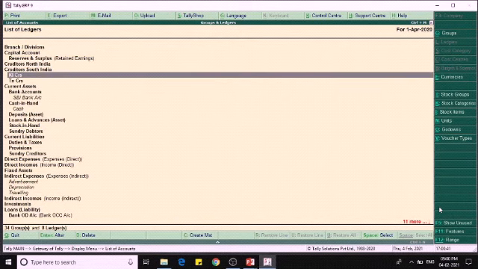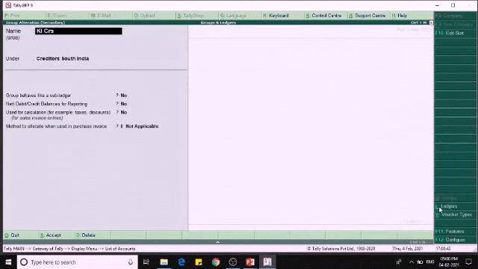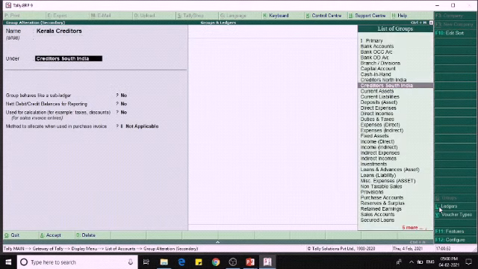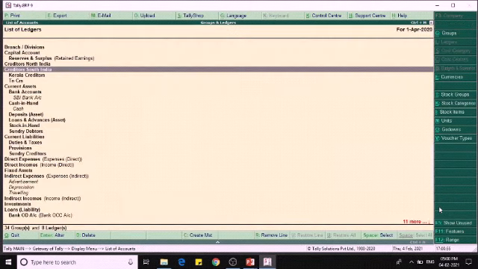We can edit it. This will help to fine tune the chart of accounts and make a better presentation.